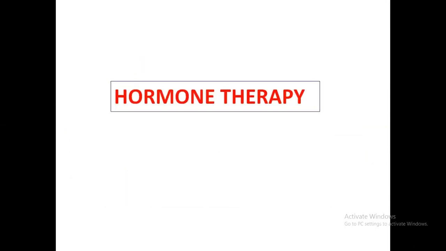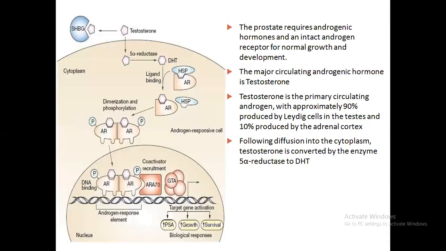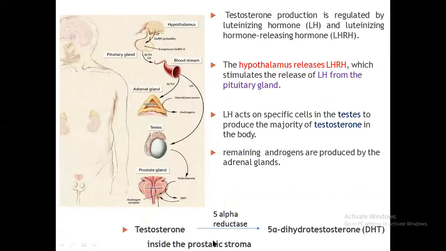Now coming to one of the important parts, the hormonal therapy. Prostate cancer is a hormone dependent cancer, as we all know. From the hypothalamus the GnRH is released, it acts on the pituitary, which releases LH, which acts on the adrenal gland as well as the testis to produce testosterone, which promotes prostatic hyperplasia. So we have to reduce the testosterone level for the hormonal treatment. Along with it, the prostate requires the androgen hormone, that is testosterone. And not only the testosterone itself, but the testosterone is converted into dihydrotestosterone by 5-alpha reductase.